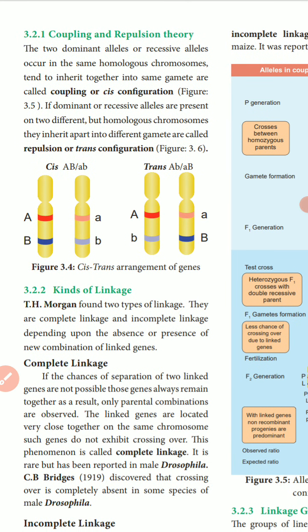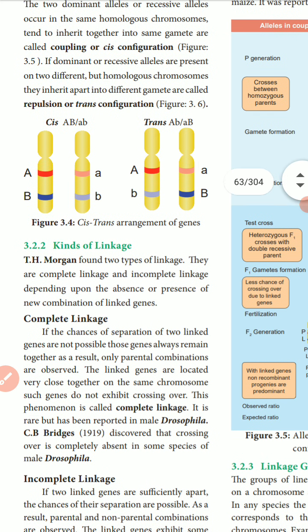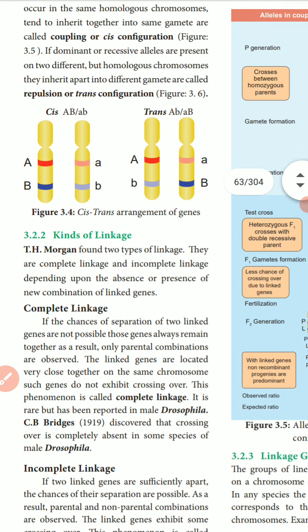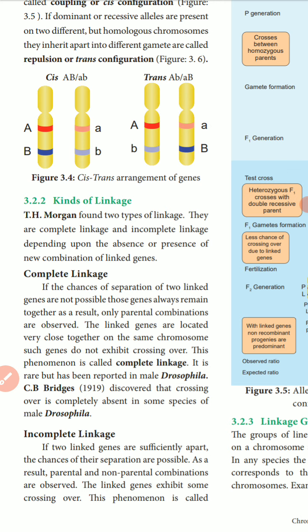What are the kinds of linkage? T.H. Morgan found two types of linkage: complete linkage and incomplete linkage, depending upon the absence or presence of new combinations of linked genes.